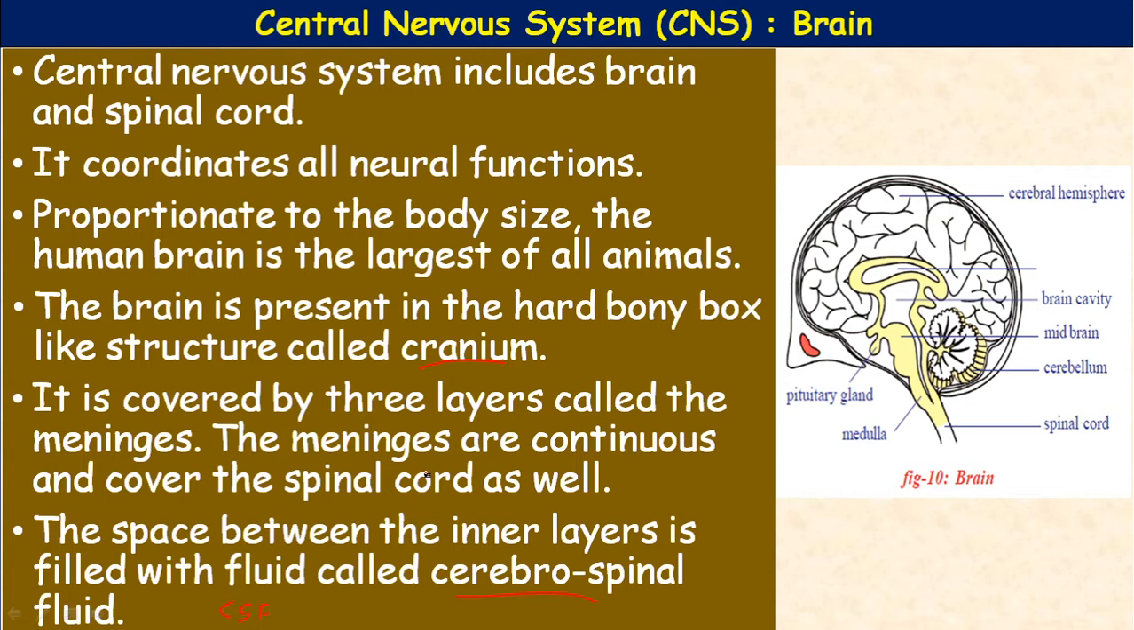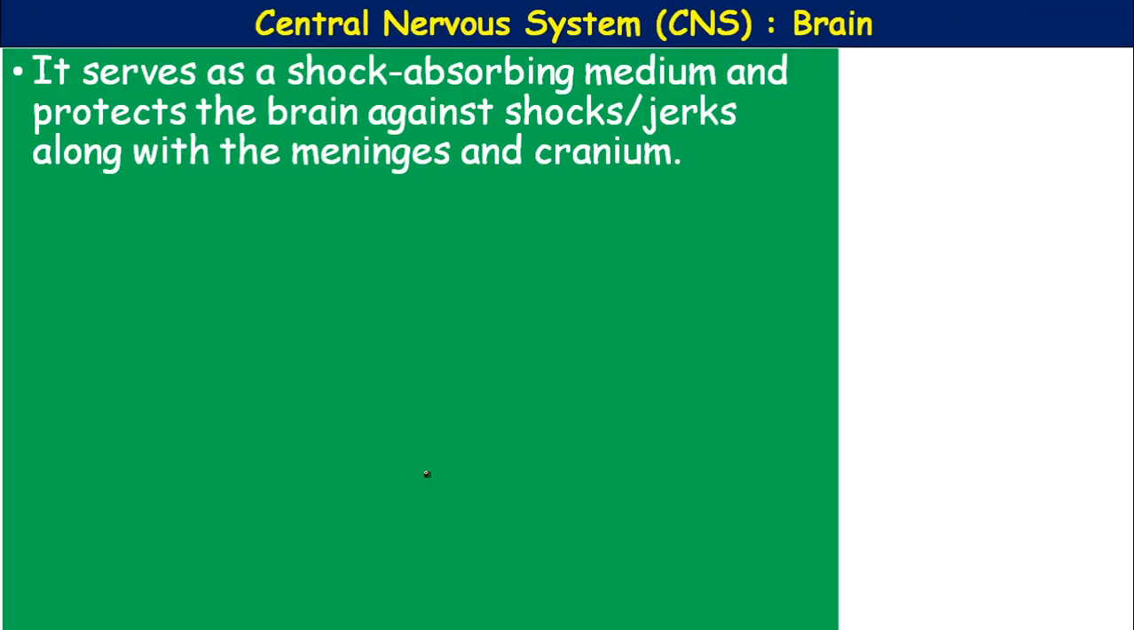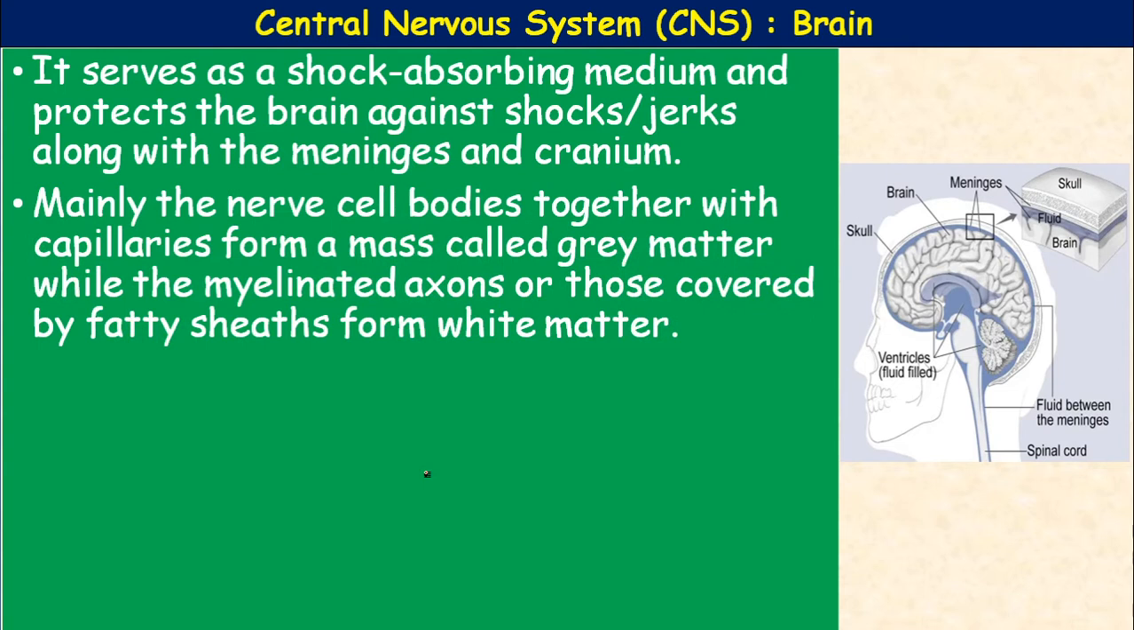That space is a cavity filled with a fluid called cerebrospinal fluid, which acts as a shock absorber and protects the brain from shocks and jerks, along with the meninges and cranium. This CSF also protects the brain, mainly the nerves. Okay, there are two layers present in the brain. They are